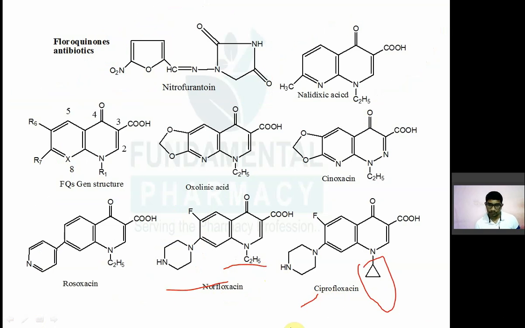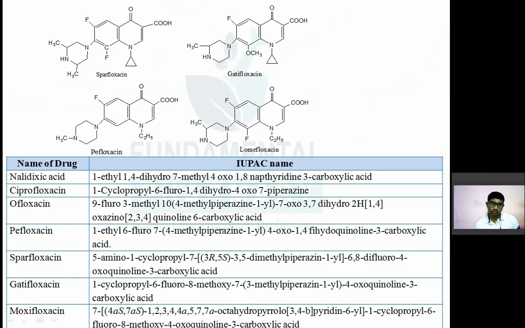Now the next one is sparfloxacin. In sparfloxacin, the piperazine ring has dimethyl groups. Take the structure of ciprofloxacin as it is and just add this: 3 and 5 dimethyl piperazine at the 7th position, so instead of simple piperazine you have dimethyl piperazine, that's it. And one more fluorine atom is added here on carbon number 8. That is the only difference, everything else is the same. Like ciprofloxacin, we get a new molecule, sparfloxacin.